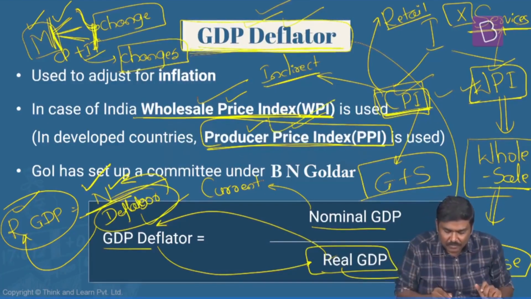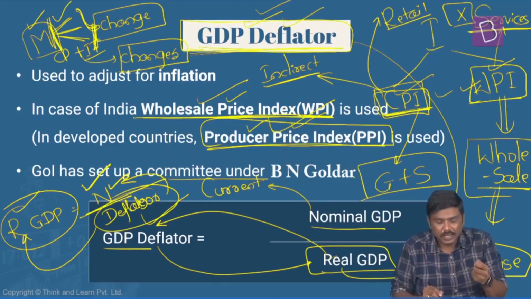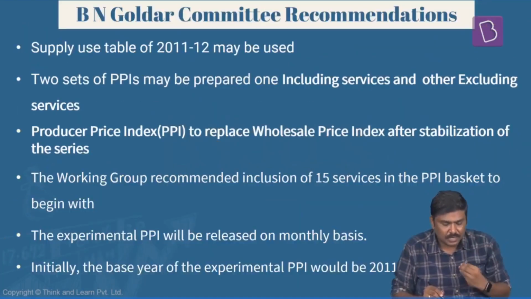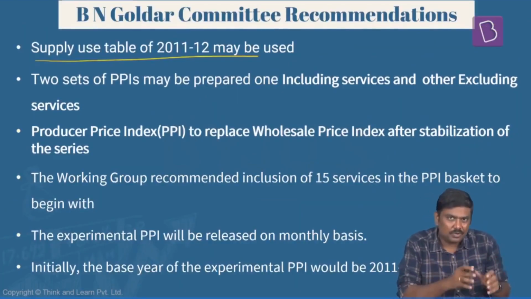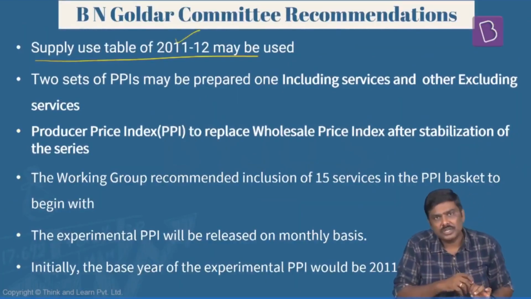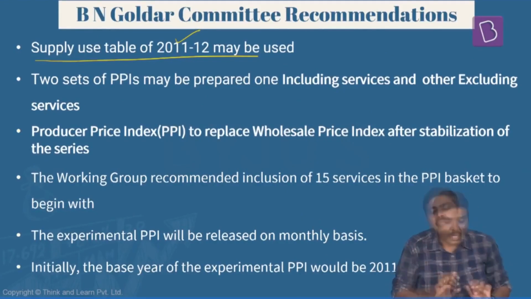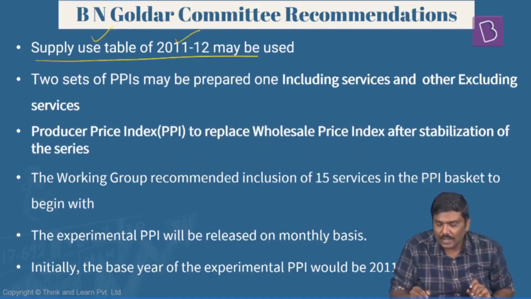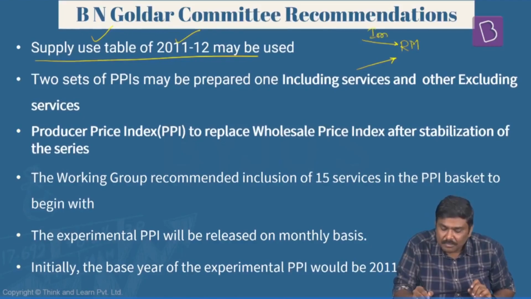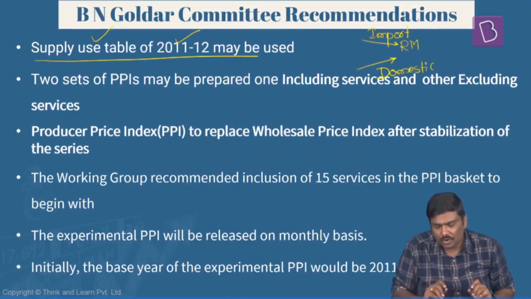In India, the Government of India has set up the BN Goldar committee. This particular committee has given certain recommendations. They have asked the Government of India to prepare the producer price index using the supply use tables of 2011 and 2012. Now, what is a supply use table? Follow this very carefully. In case of the Indian economy, we import certain raw materials, and there are certain raw materials which are present in the domestic market itself. This is the domestic supply of raw material, and this is imported raw material.